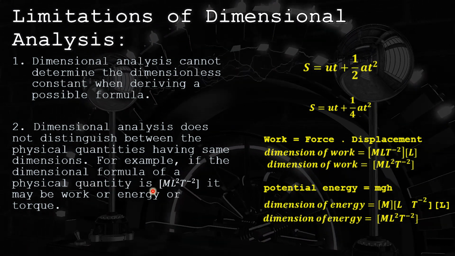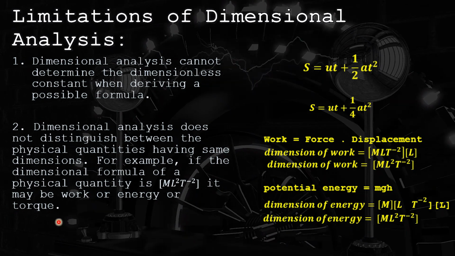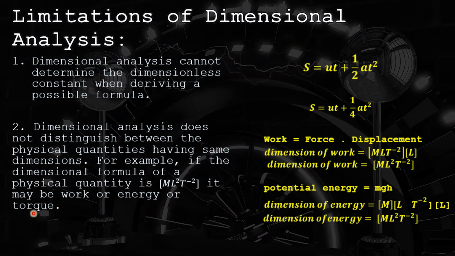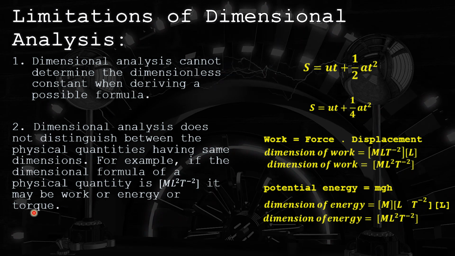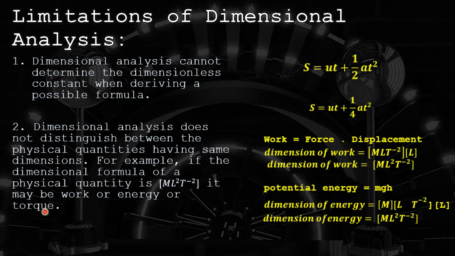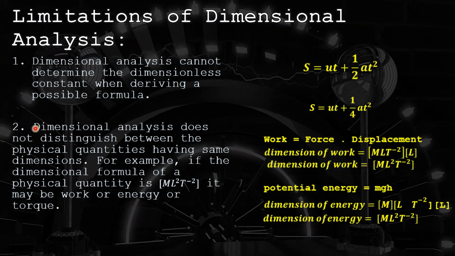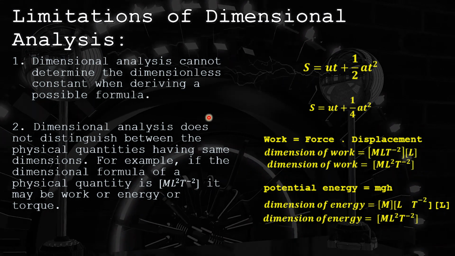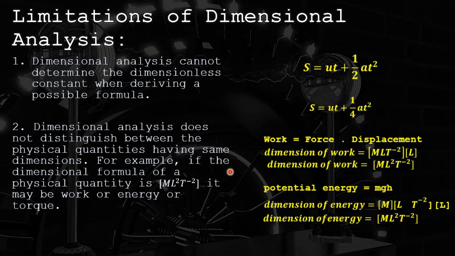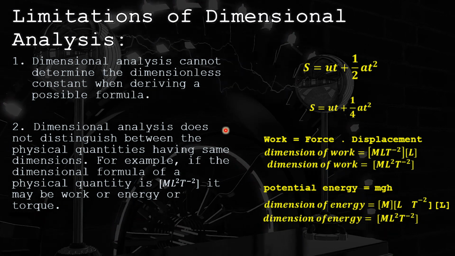So dimensional analysis does not distinguish between the physical quantities having the same dimensions. If I know this dimension ML square T minus 2, it may be work, it may be energy, it may be torque. So we cannot distinguish between the physical quantities by using this analysis. So this is one more drawback.